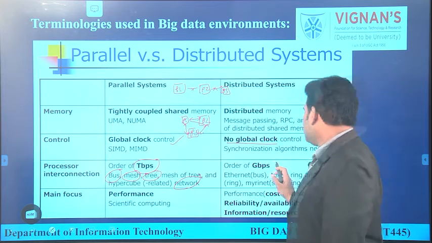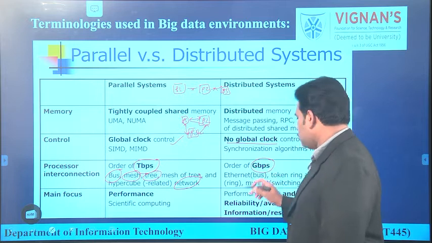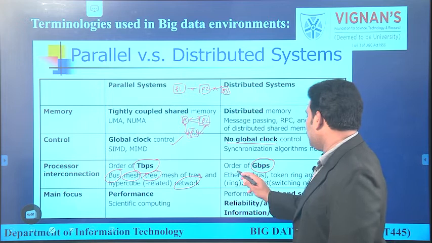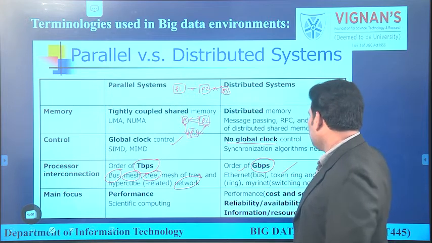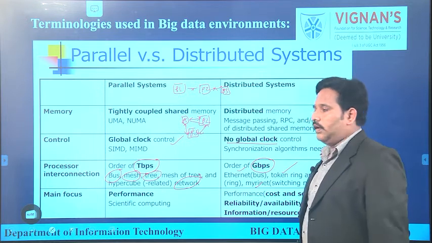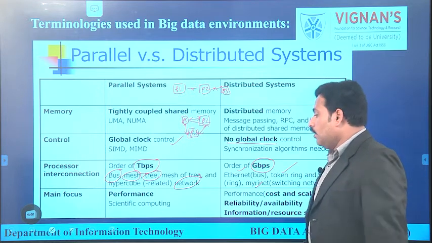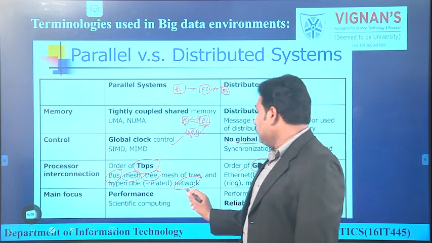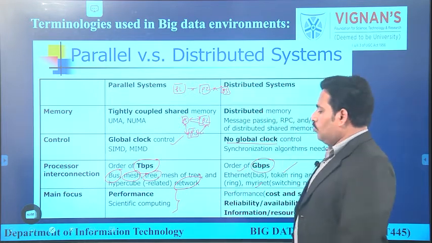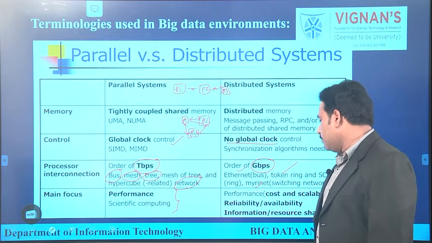When it comes to distributed computing, we can go up to a maximum of gigabytes per second. Here we can go for Ethernet or token ring, and Myrinet networks are the possible network interconnections in a distributed environment. Another one is that parallel computing mainly focuses on performance and is mostly used for scientific computing.